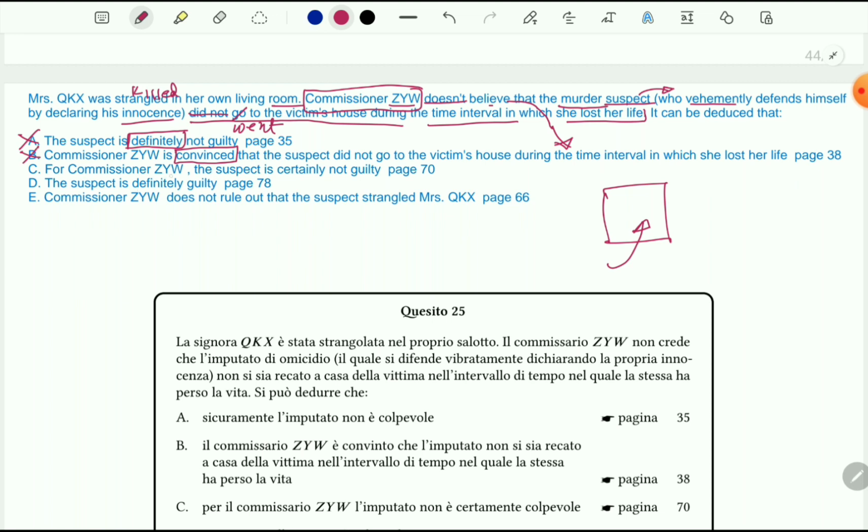For Commissioner ZYW, the suspect is certainly not guilty. No, by the statement it cannot be said. We can't say anything for certain. Option D, the suspect is definitely guilty. Again, it's a certainty, so we can cancel it. So the only option left is E. Commissioner ZYW does not rule out that the suspect strangled Mr. QKX. That could be right. Yes, so that is our correct answer.